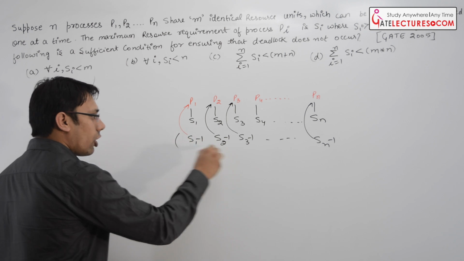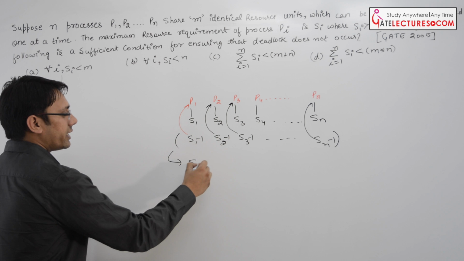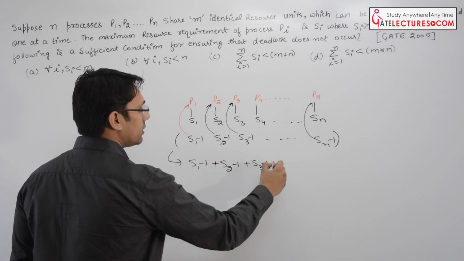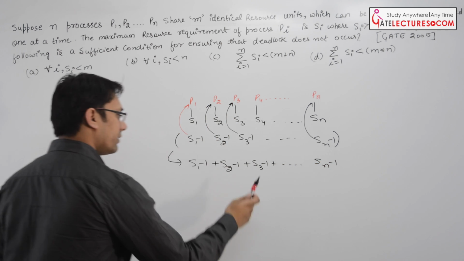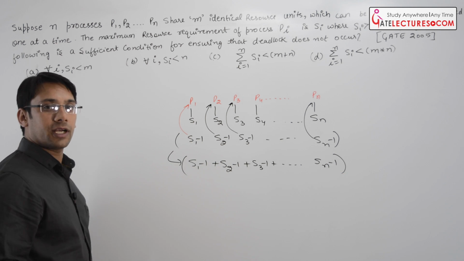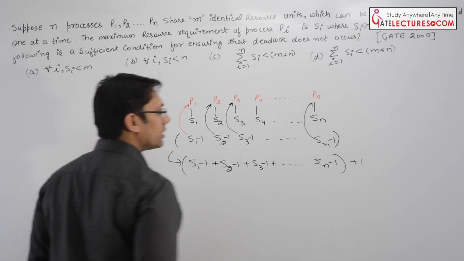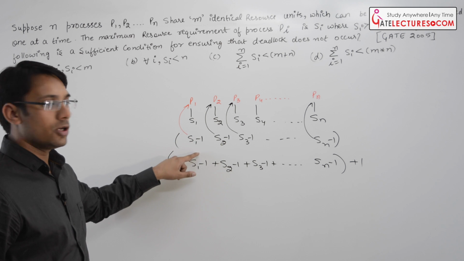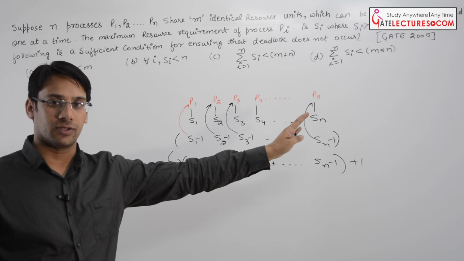Now if we add all these terms, it will be S1 minus 1 plus S2 minus 1 plus S3 minus 1 plus up to so on Sn minus 1. So even if we have these many resources, there could still be a deadlock. But if we just add one more resource, we can allocate it to process P1 or P2 or P3 or any of the processes.